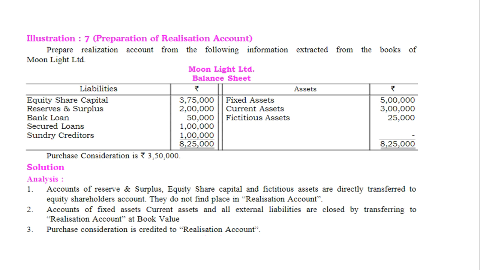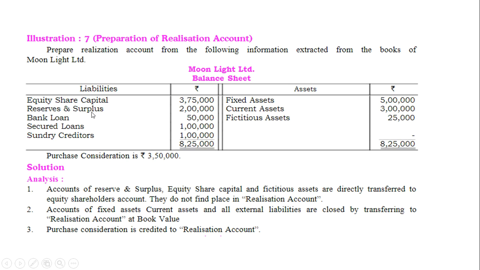Look at illustration 7. Prepare the realization account from the following information extracted from the books of Moonlight Limited. This is the balance sheet of Moonlight. Equity capital 3,75,000, which will be directly transferred to equity shareholders.